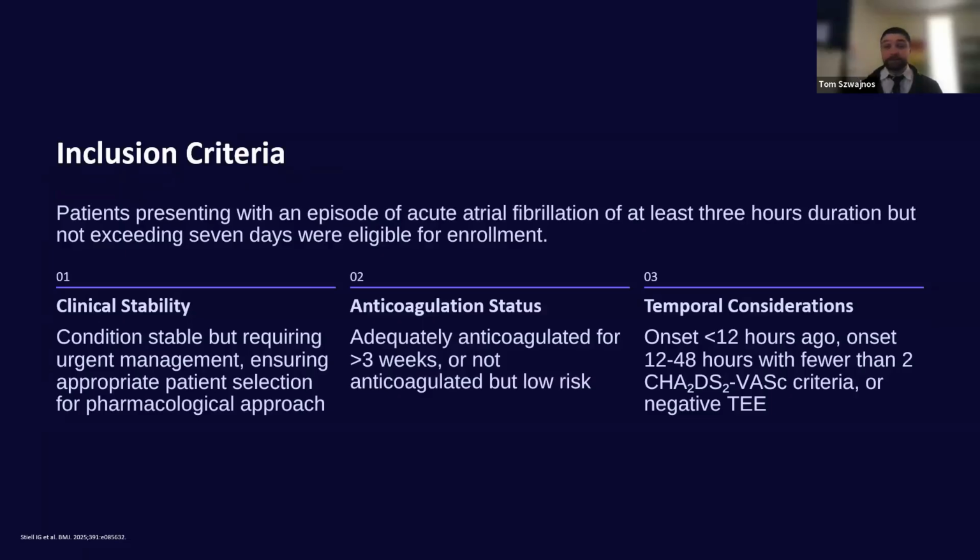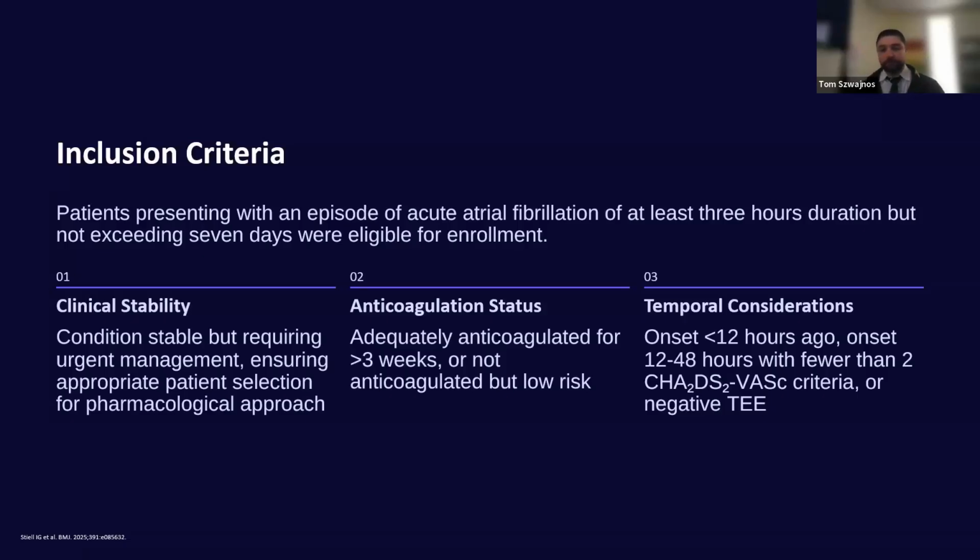They did have to be clinically stable. So if you think about it, it does make sense. If they're hemodynamically unstable, then they're going to be going for electrical cardioversion first and not be eligible for those pharmacological options anyways. Now, anticoagulation status obviously plays a role with this. So ideally, they want patients to be anticoagulated for at least 3 weeks, but if not anticoagulated for that period of time, then at least be low risk based on CHA2DS2-VASc scoring.